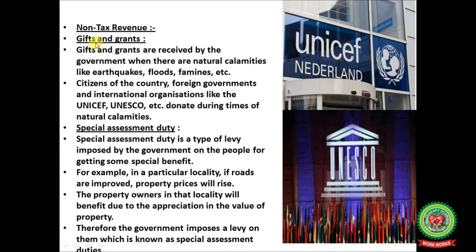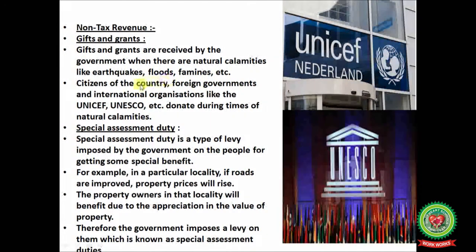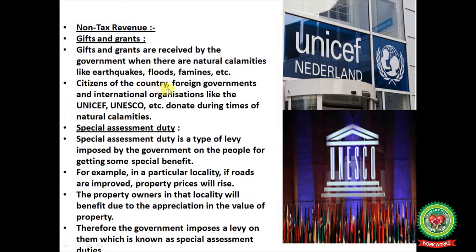Next one is gifts and grants. Gifts and grants are received by the government when there are natural calamities like earthquakes, floods, famines, etc. Citizens of the country, foreign governments, and international organizations like UNICEF and UNESCO, etc., donate during times of natural calamities.